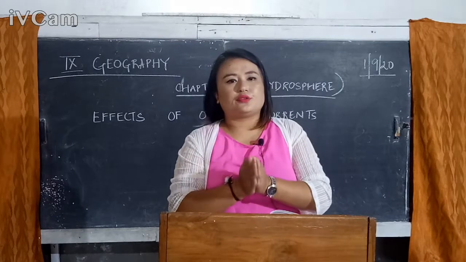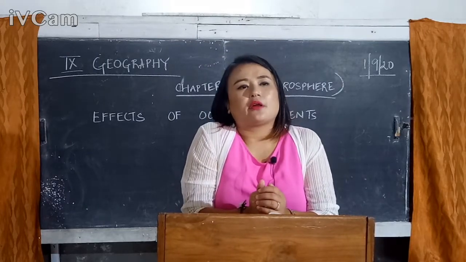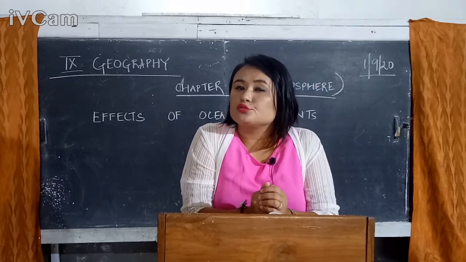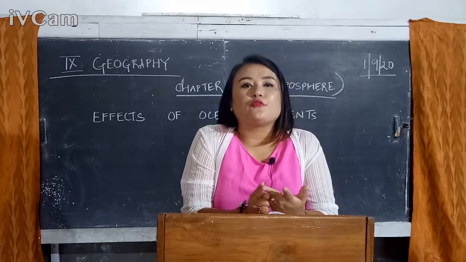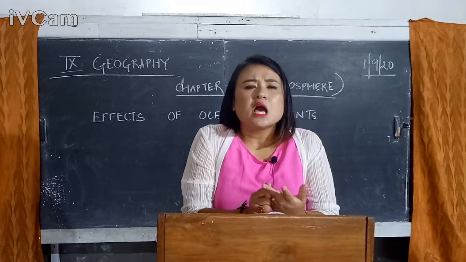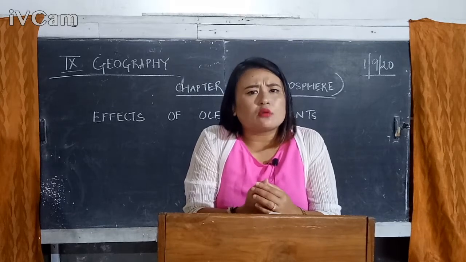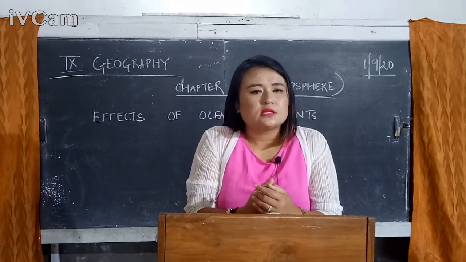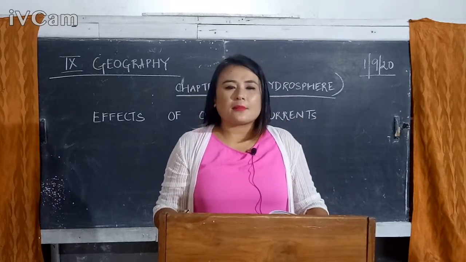So this is how ocean currents play a very important role in impacting the climatic situation in a particular region. I hope you understood the effects of ocean currents, and how both warm and cold ocean currents played a very important role in impacting the temperature conditions. The second one, we highlighted that the rainfall pattern in a region is also determined by cold and warm ocean currents, how fogs lead to a rich fishing ground in a particular region, which is also followed by hurricanes. So they are all effects of ocean currents on the climatic situation.